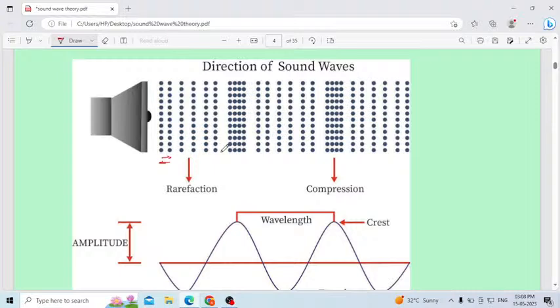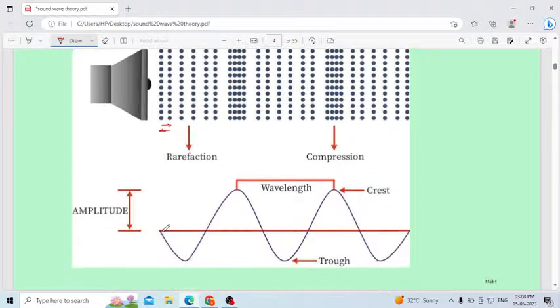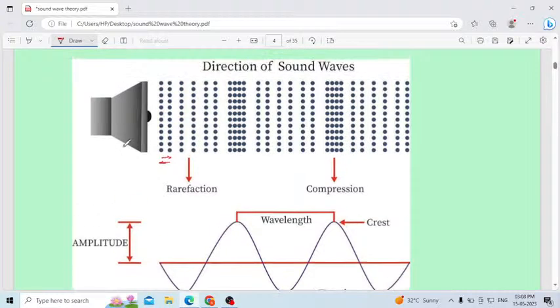The particles will be vibrating horizontally like this. How will the wave move? The wave also will move horizontally only. Both will be parallel to each other.